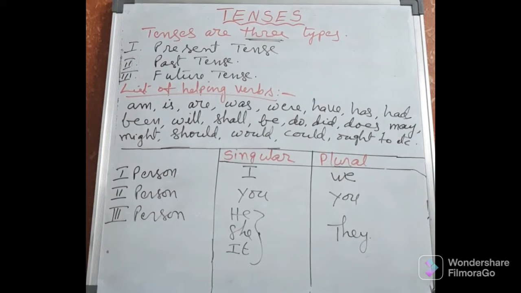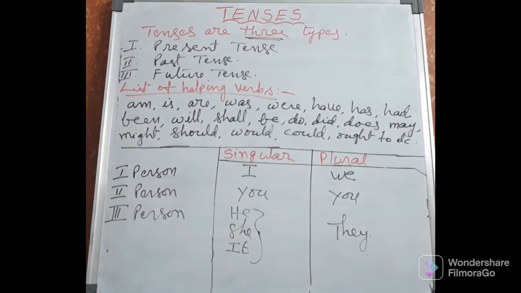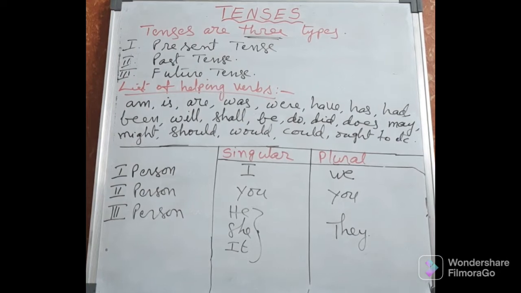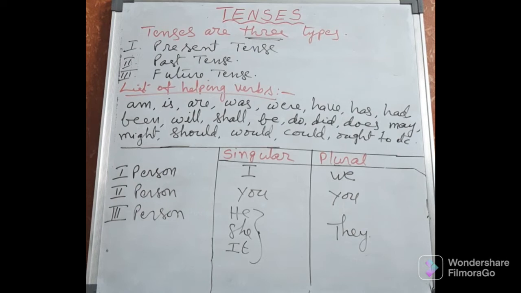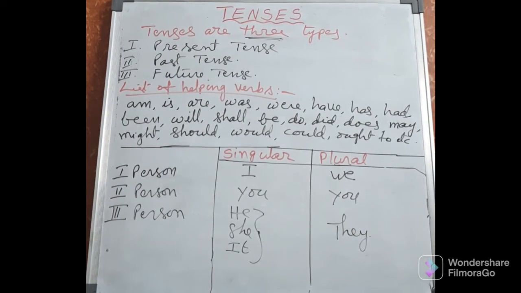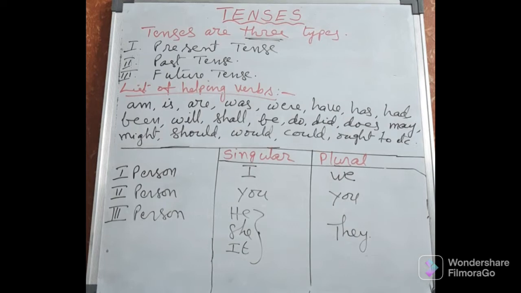So, this is the introduction for tenses with the three main tenses: present tense, past tense, and future tense. Helping verbs I had given, and these are the three persons divided into singular and plural and how to use those. Next, we will see what are the other types of tenses from out of these three types of tenses.